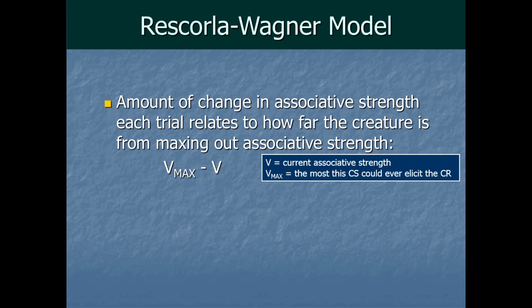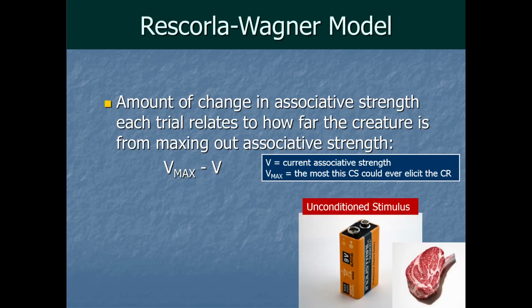So we could say kind of Vmax minus V, where Vmax just means the most this CS could ever elicit a conditioned response, the maximum amount of learning that this CS could ever have. And V is just the current associative strength, how much that's built up already on all our previous trials, like the previous 127 times I've paired the CS and the US before this current 128th trial.